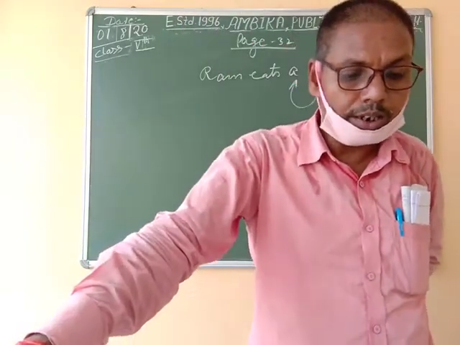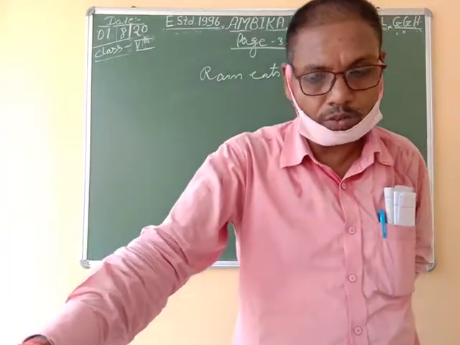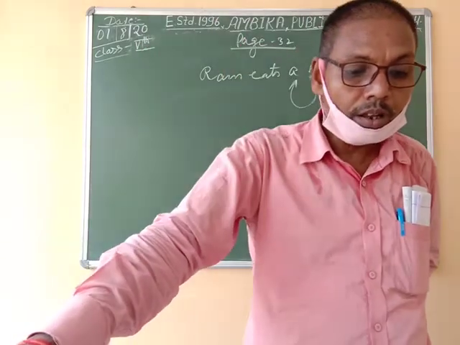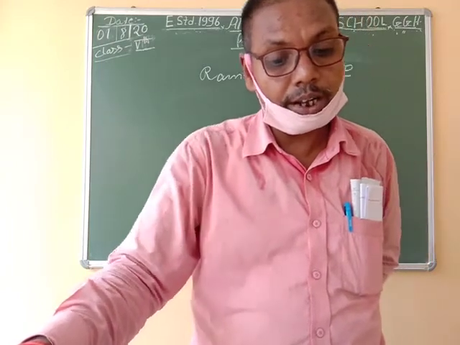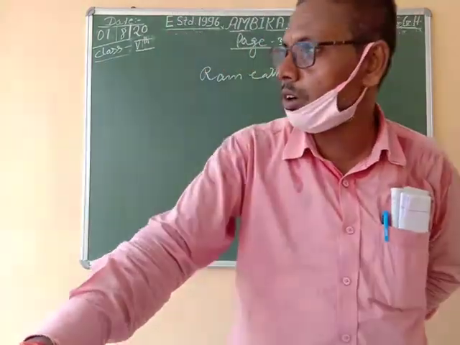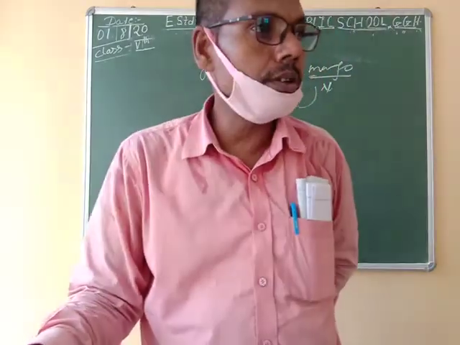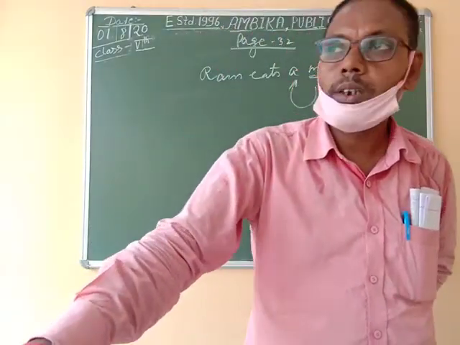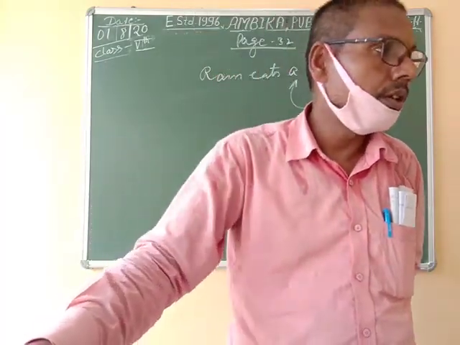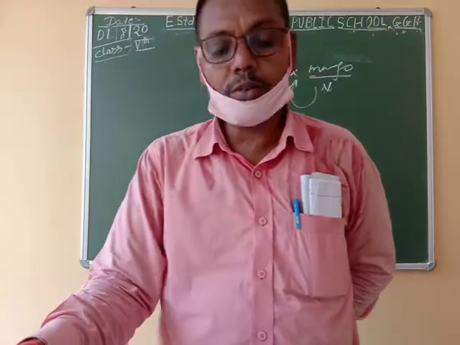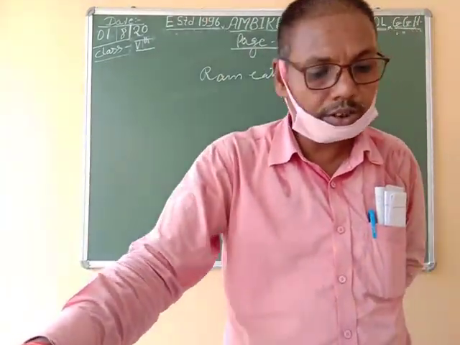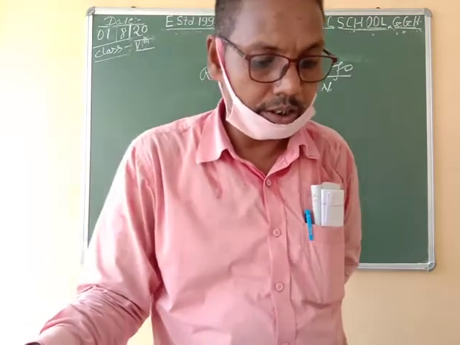Number 2, determiners with countable and uncountable nouns. It's too important. You have already studied countable nouns and uncountable nouns. Countable means you can count such things, and uncountable means which you can't count. जिसको आप नहीं गिन सकते उसको अनकाउंटेबल कहते हैं, जिसको आप काउंट कर सकते उसको काउंटेबल कहते हैं.